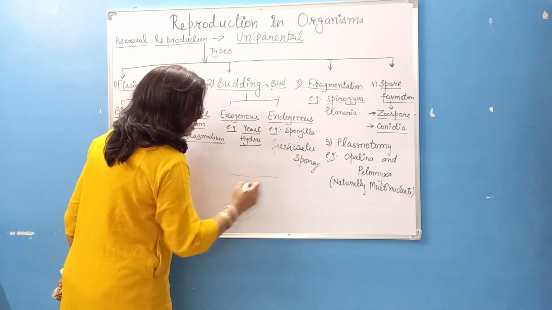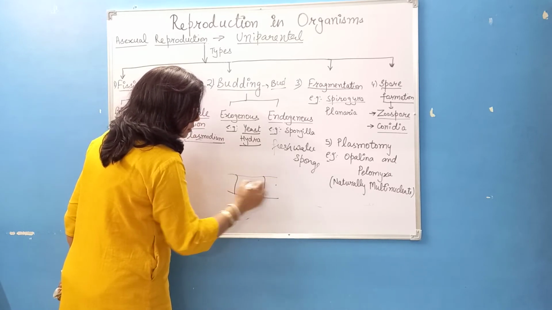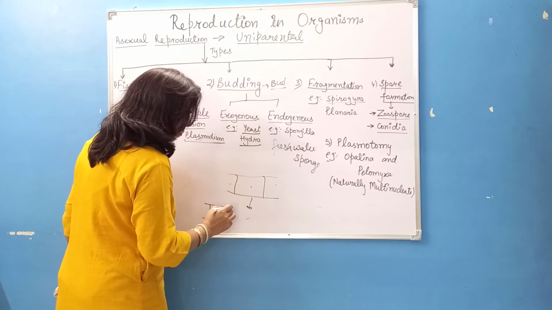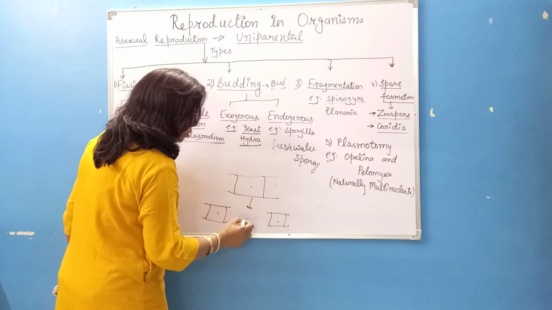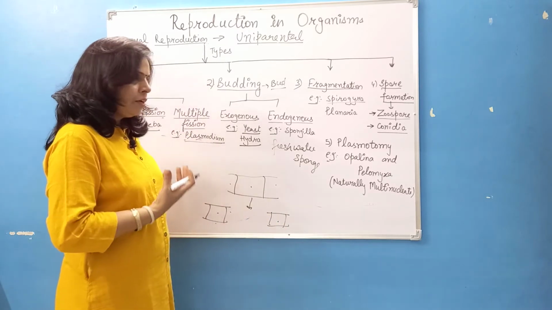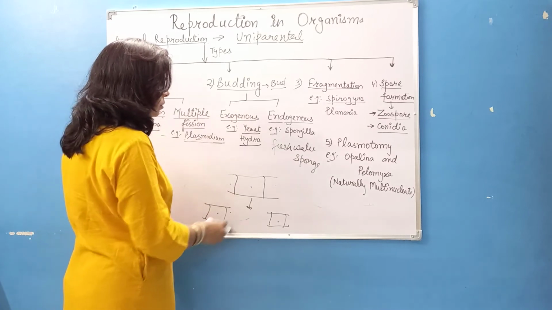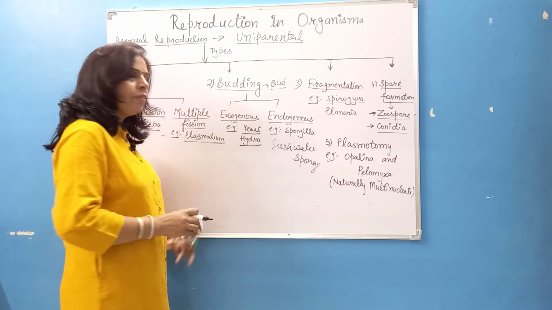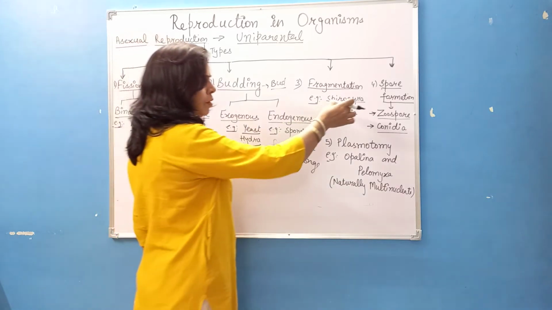Suppose this is a green alga and these are its cells, and these cells will divide into fragments, and these fragments will give rise to a complete organism. So it's a very simple method of fragmentation. The organism is dividing into several parts and each will give rise to a complete organism. This is the example in plants.